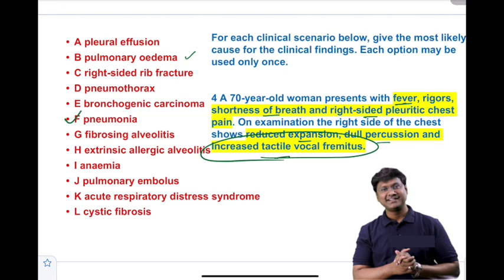So you should not get confused with the pleural effusion or pneumothorax because reduced chest expansion is present. Reduced chest expansion can be there in pneumothorax and pleural effusion also, but in pneumothorax as well as pleural effusion, tactile vocal fremitus is reduced. It is not increased. So the answer in this clinical scenario is pneumonia.